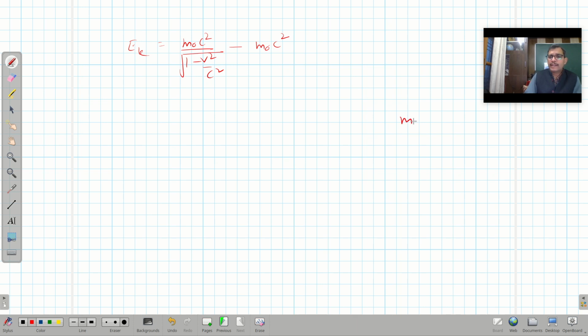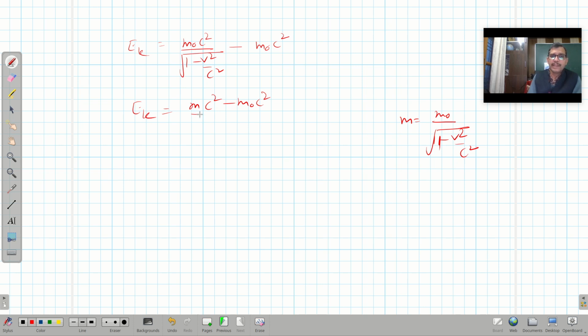And as we know that m is equal to m naught over the square root of 1 minus v square over c square, if I put this value here, then mc square minus m naught c square is the kinetic energy.